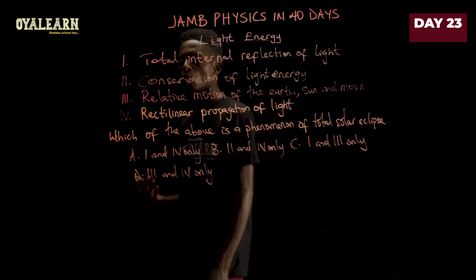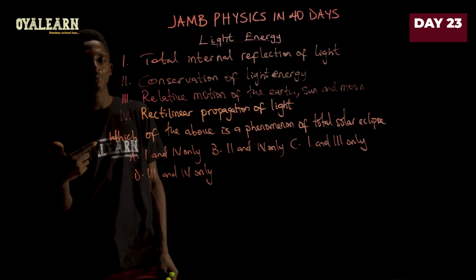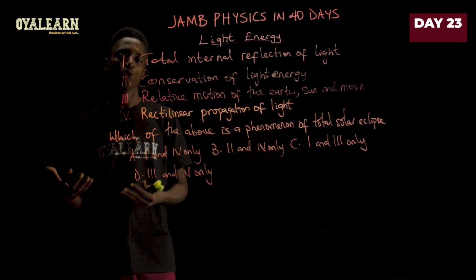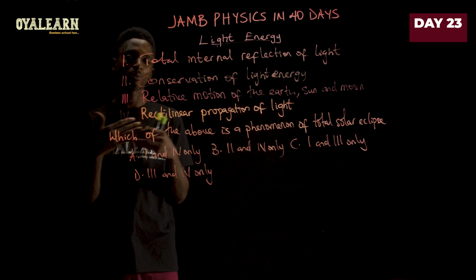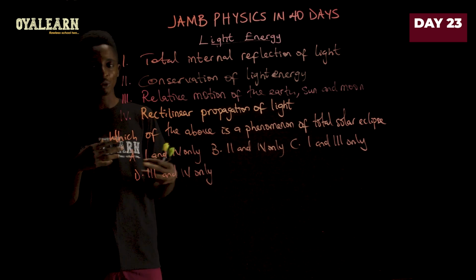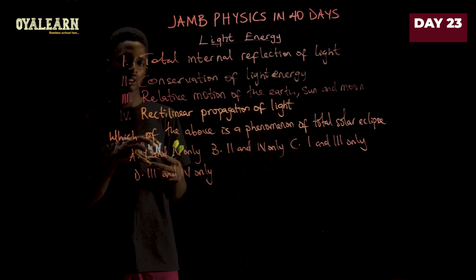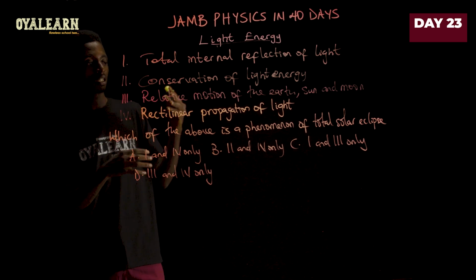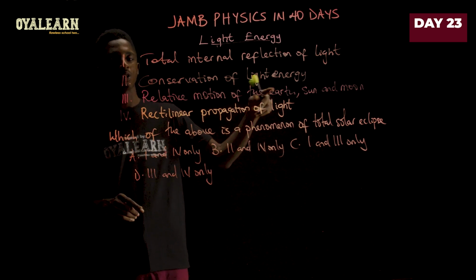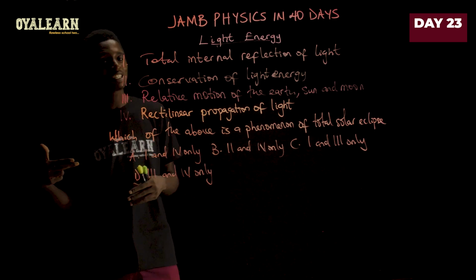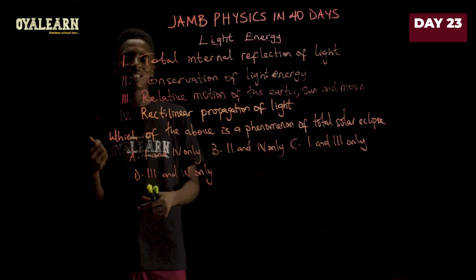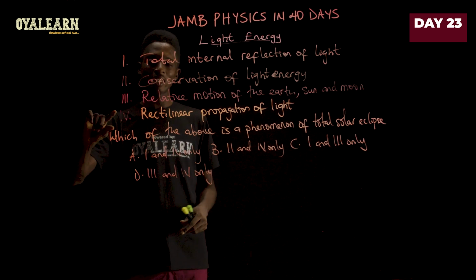Now, for a solar eclipse to occur, it means that the light traveling from the sun is being blocked by a celestial body, which is in this case the moon. So when the moon blocks the light from the sun from reaching the earth, we can experience what we call the total solar eclipse. In some regions of the earth where the umbra falls, that's the part that experiences the total solar eclipse. And that is explained by rectilinear propagation of light, which says light is traveling in a straight line, and so it is blocked by the opaque object, which in this case is the moon. So we know that 4 explains that.